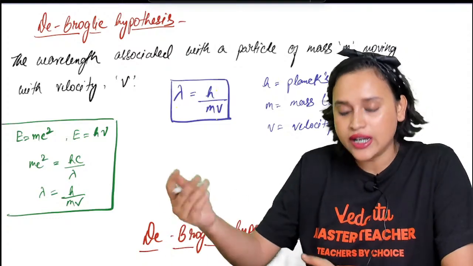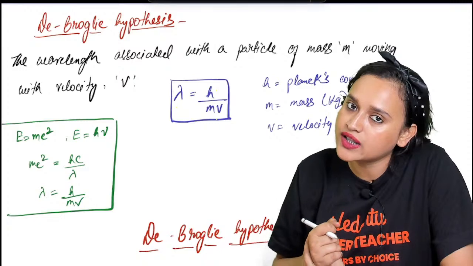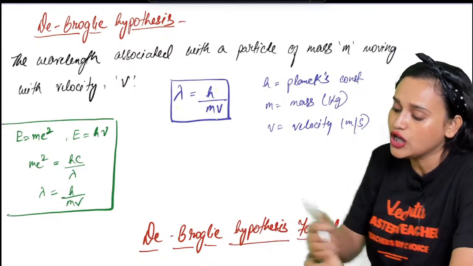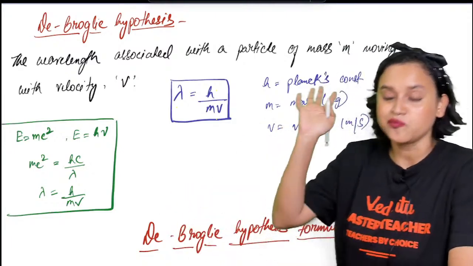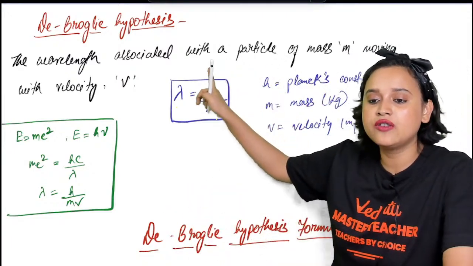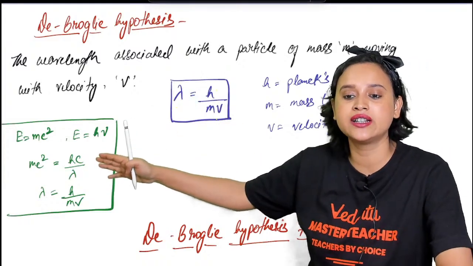And h is what? H is equal to Planck's constant. What is the value of Planck's constant? 6.626 into 10 to the power minus 34. What is m? M is mass in kg, and v is velocity. Now if you ask me, ma'am, how did we arrive at this formula lambda is equal to h by mv? I have done the derivation here.